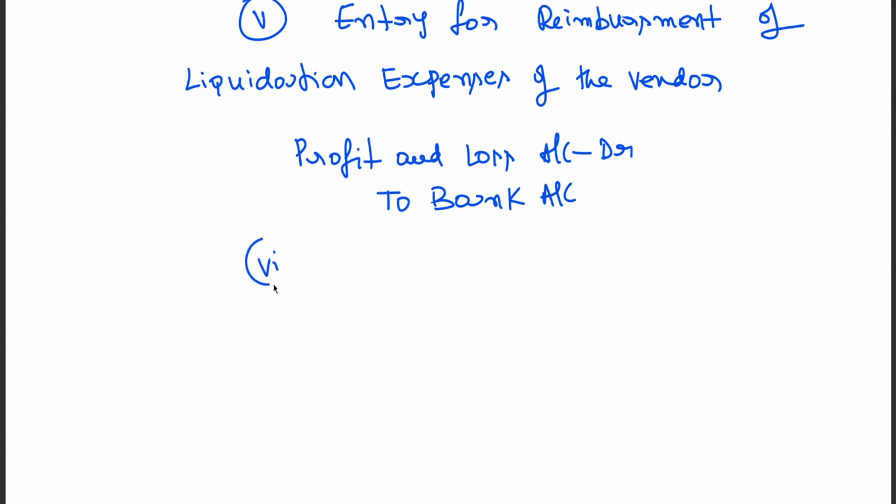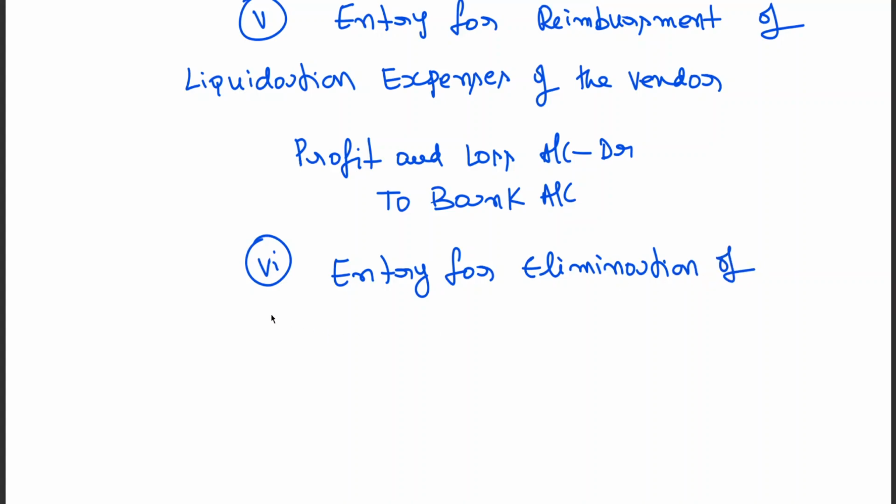Next, the sixth one. Entry for elimination of unrealized profit.